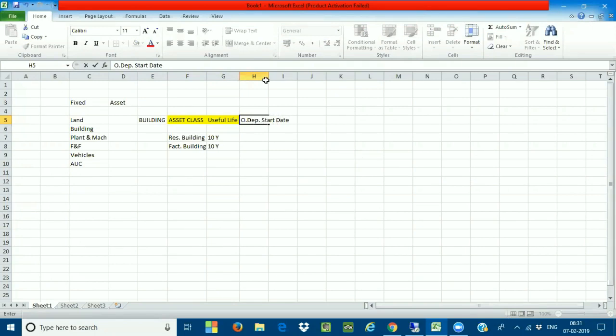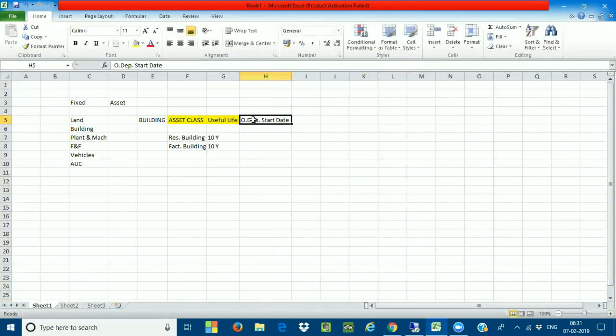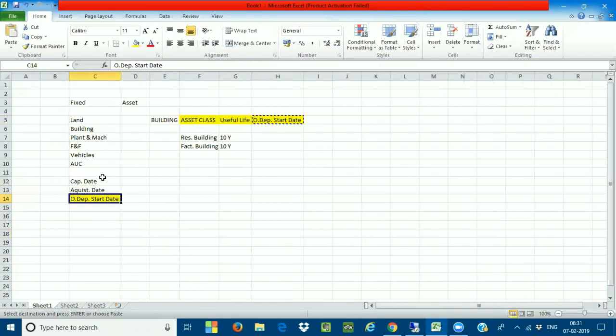Now, very important concept here. When I call it the ordinary depreciation start date, we need to understand two other dates. One is called the capitalization date, and the second one is the acquisition date. And the third one is the ordinary depreciation start date. These are the dates which are very, very important for us.